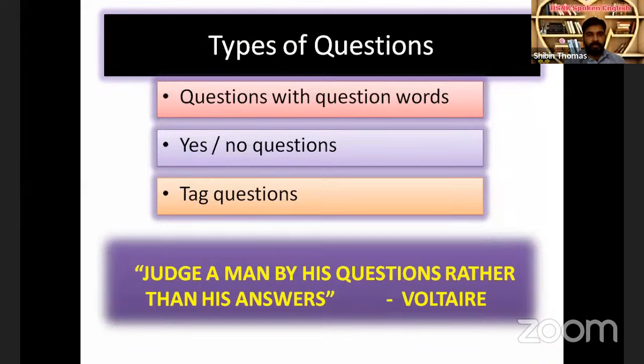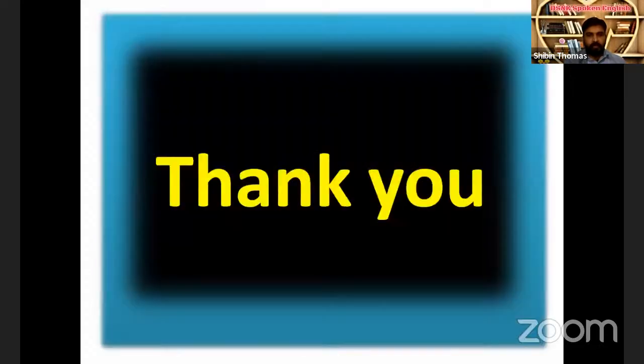So today we have learned how to frame questions. The first type is questions with question words. Second, yes or no questions. And third, tag questions. We have to use questions in order to have effective communication. Questions are such an important part of communication. There's a quote, as you can see: judge a man by his questions rather than his answers. The questions a person asks are important. A person's intelligence or communication skill can be judged by listening to his questions. Thank you.